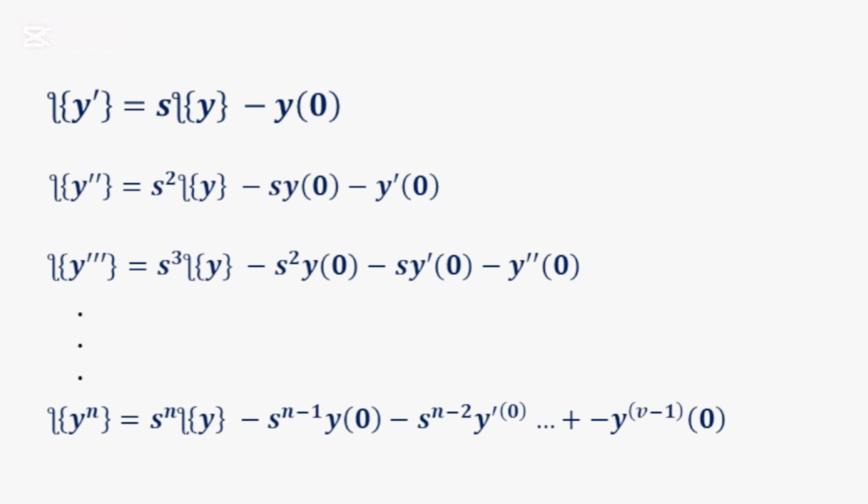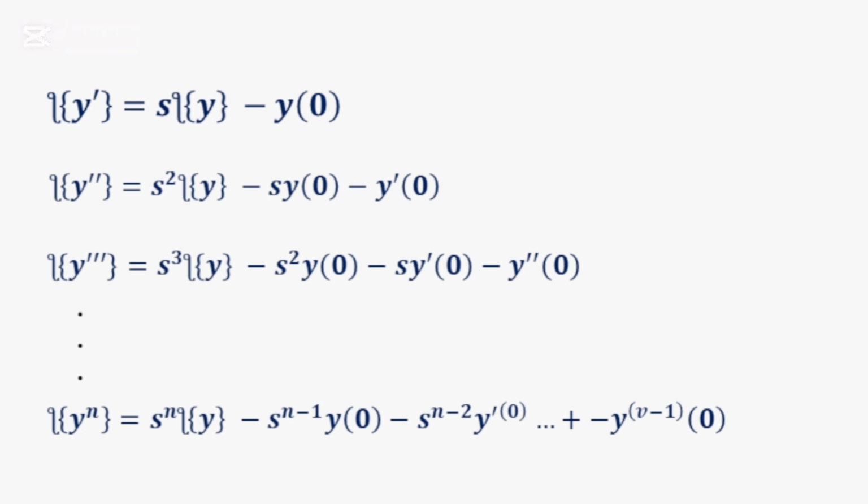Notice that as the expression goes from one term to the next, the power of s is reducing by 1. So you see s squared, then s, then there's no more s. s cubed, s squared, s to the 1, s raised to the power 0. So we can write s in a decreasing power of n. That's why we have n minus 1, n minus 2, and so on.